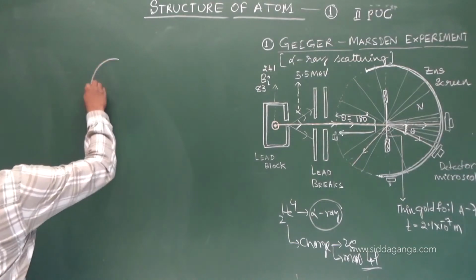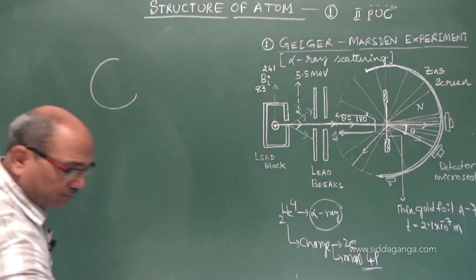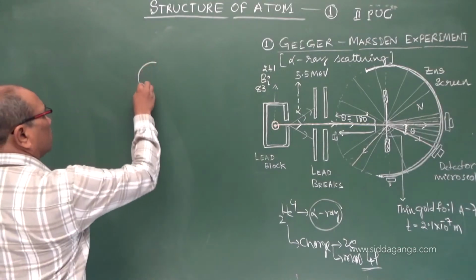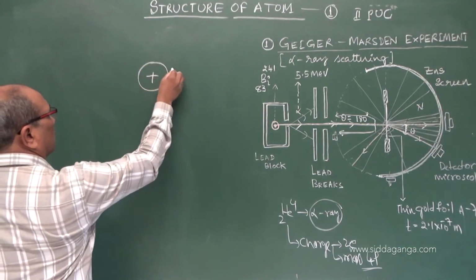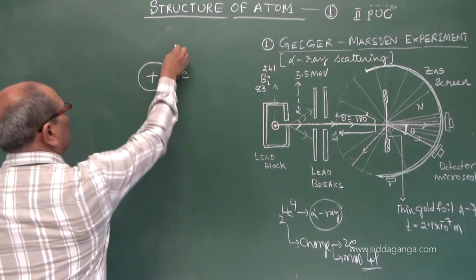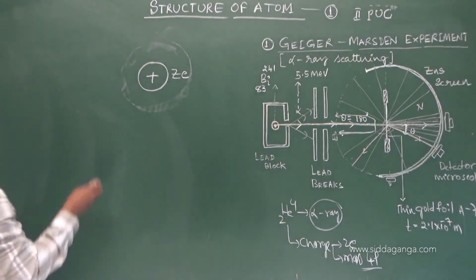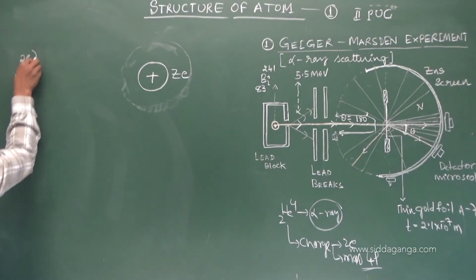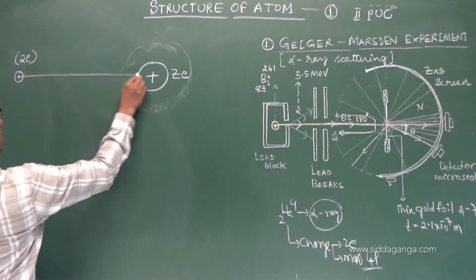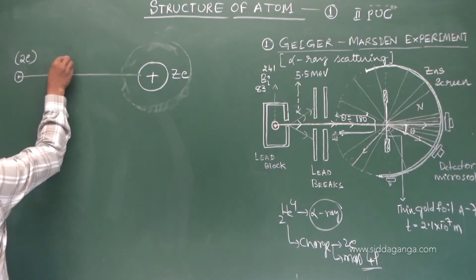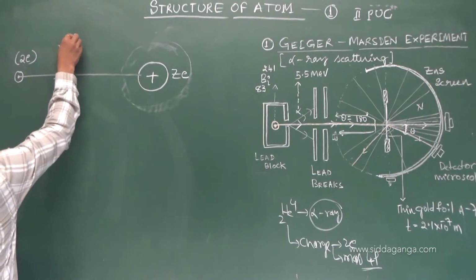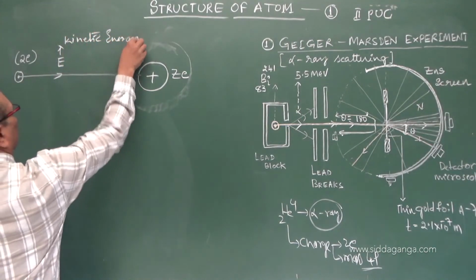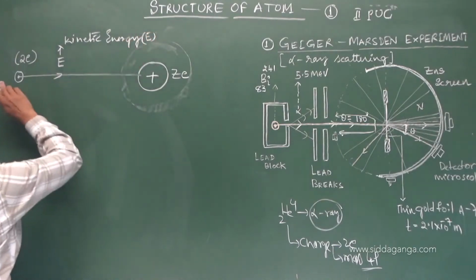So now, you already know it is a nucleus having charge Ze, and it is the atom. An alpha particle having charge 2e and kinetic energy E is made to strike.